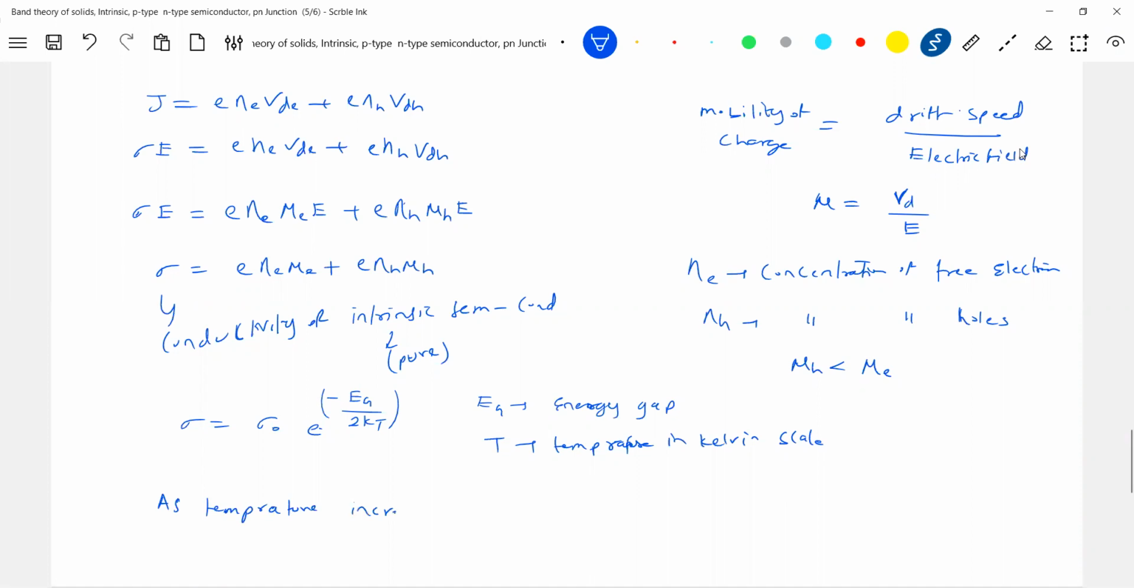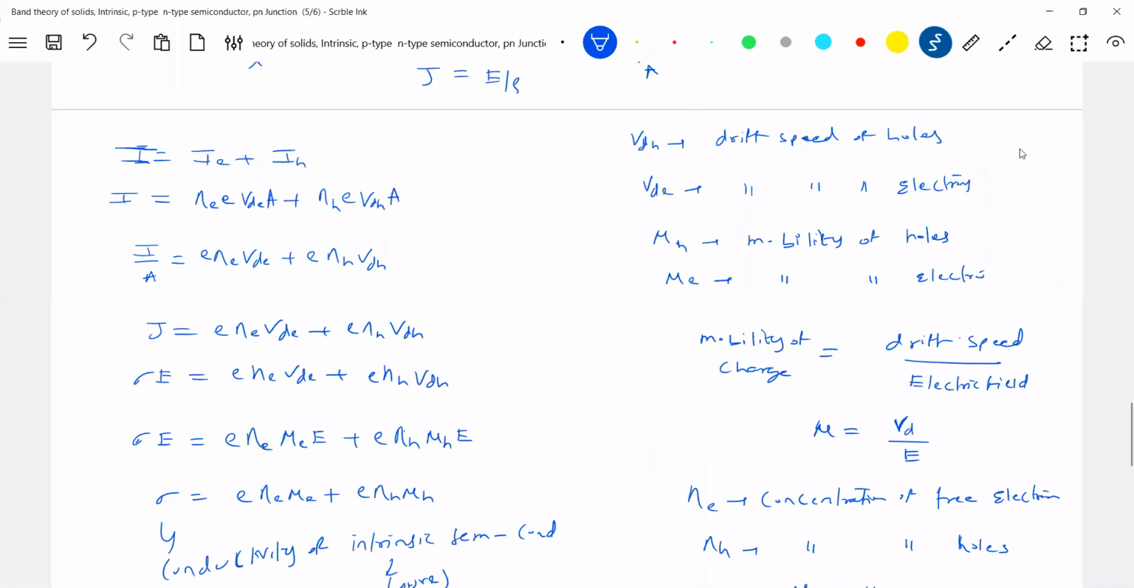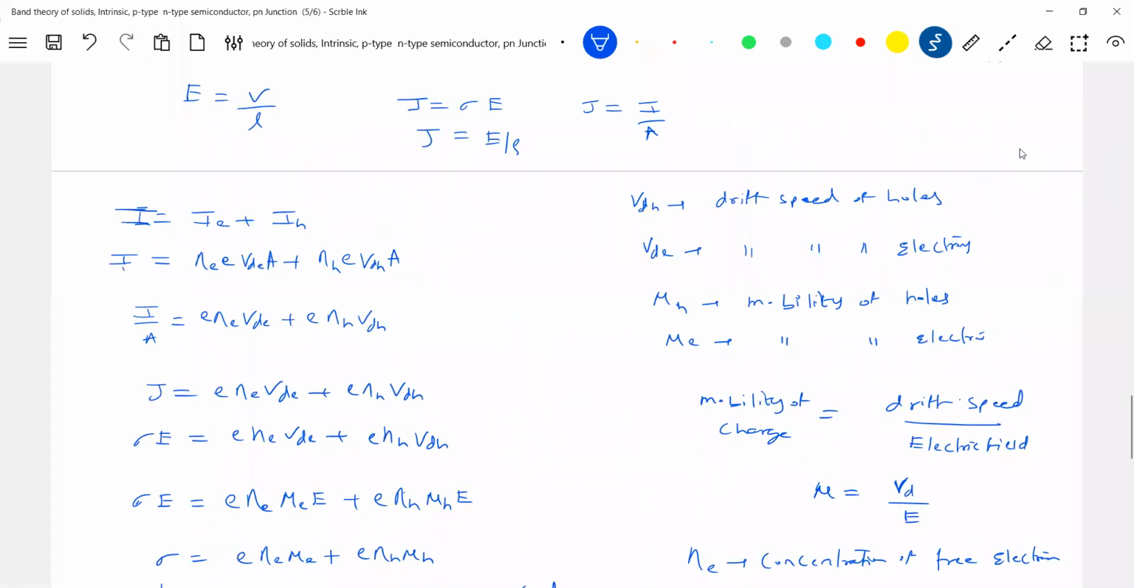As temperature increases, conductivity increases and resistivity decreases here. But I'm not happy with the current I'm getting. That much I'm very sure. So I want to control this. I want to increase this current. Okay, tell me what I should do.